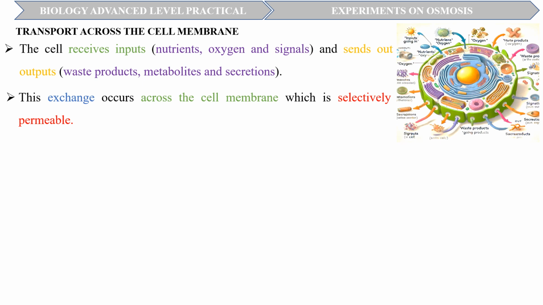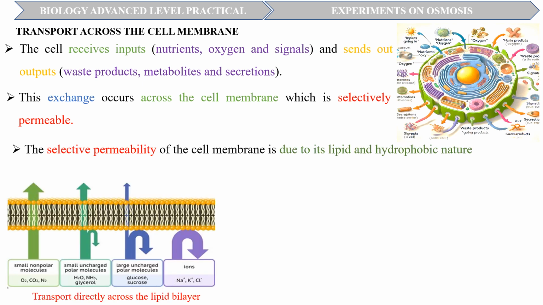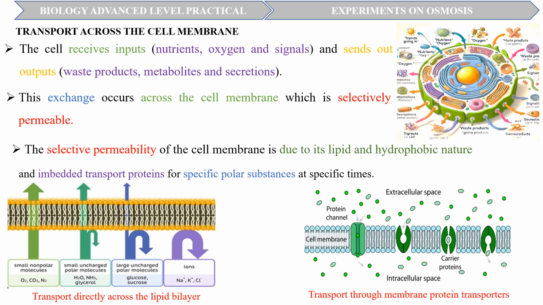The cell membrane, like all biological membranes, including the mitochondrial membrane, tonoplast, etc., is selectively permeable. The selective permeability of the cell membrane is due to its lipid and hydrophobic or water-hating nature, which hinders the passage of water, the highly polar solvent in living systems, and the charged or polar solutes dissolved in it. It thus allows only the passage of small, uncharged, and nonpolar substances. Embedded in this lipid membrane are transport proteins which transport specific polar and charged substances at specific times.